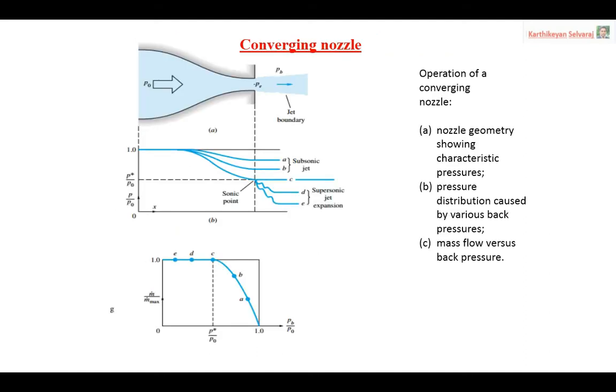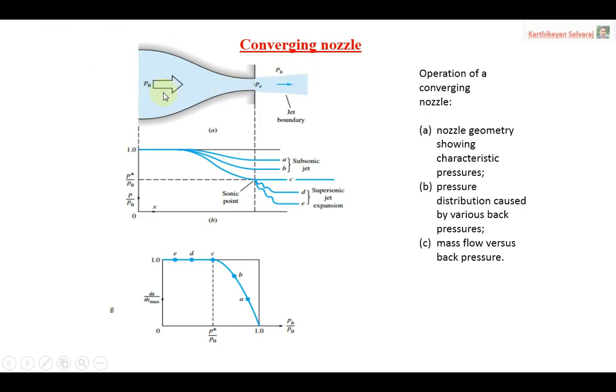Now we can move on to our topic exactly, the convergent divergent nozzle. First we will look at the convergent nozzle, then we go to the convergent divergent nozzle. Here you can see three figures. The first one is the geometry of the nozzle, the second is the pressure distribution of that geometry based on various back pressures, and the third is mass flow versus back pressure.